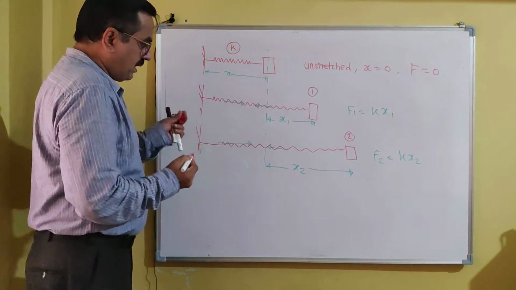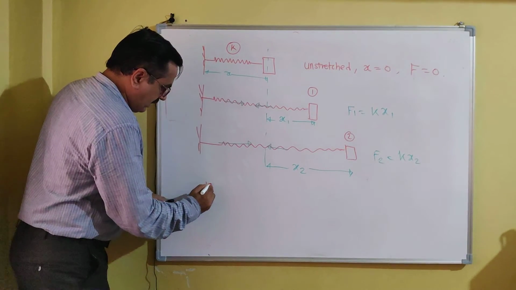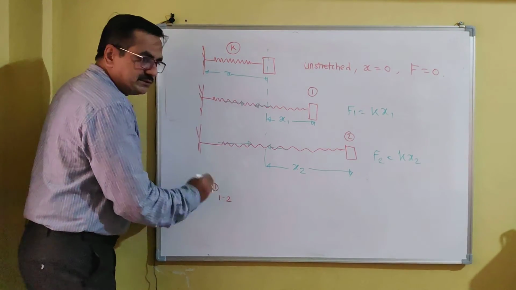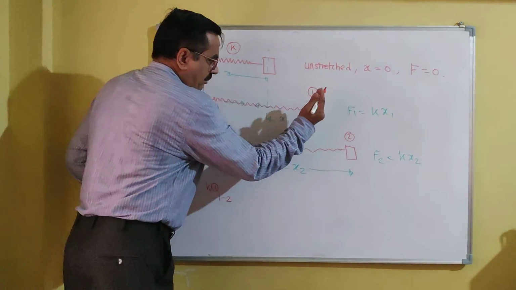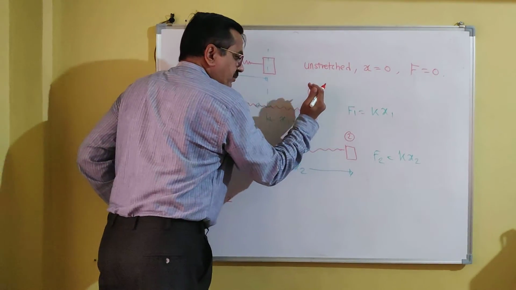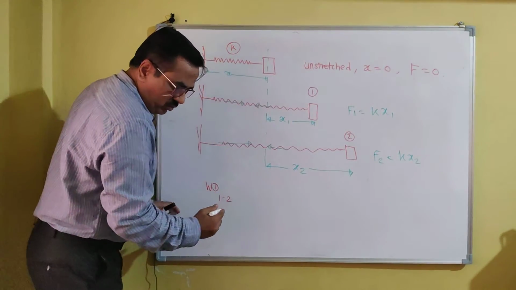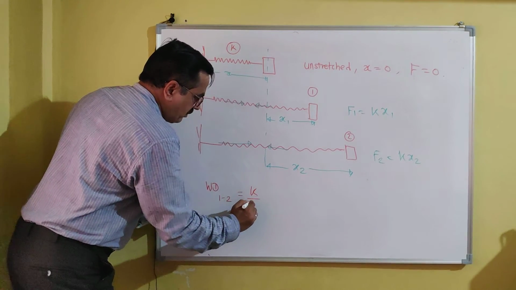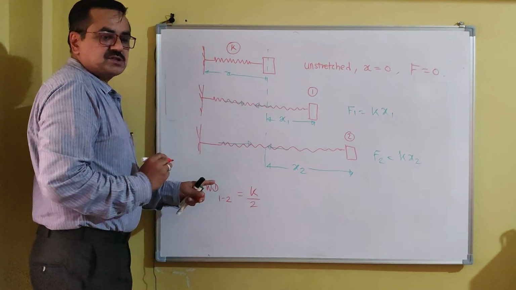Now the work done by spring force from 1 to 2, this is important, from 1 to 2, as I am stretching the spring from 1 to 2, is equal to K by 2, where K is stiffness, into bracket, x1 square minus x2 square.